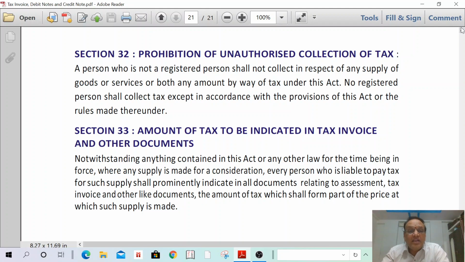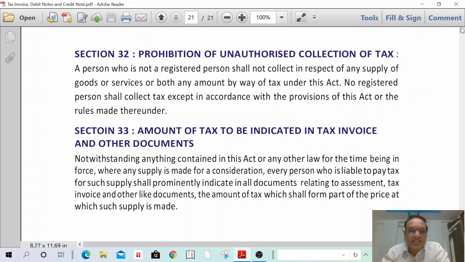Second point, no registered person shall collect tax except in accordance with the provisions of this Act or the rules made thereunder. He cannot collect tax other than as per the provisions of the Act. That is specified in Section 32 of the CGST Act.